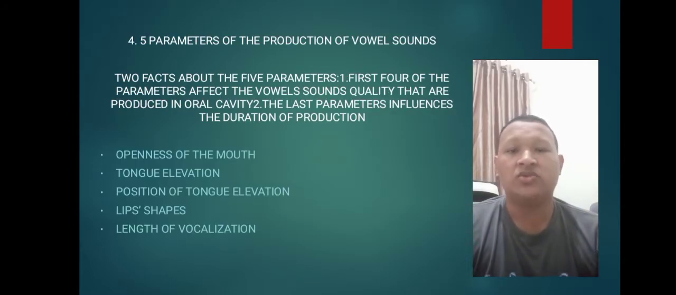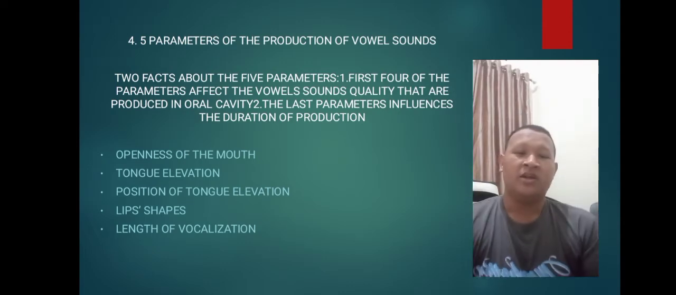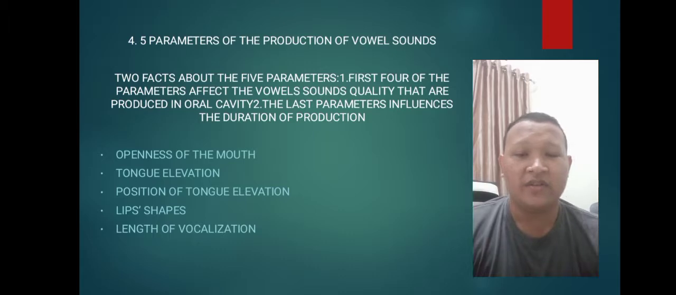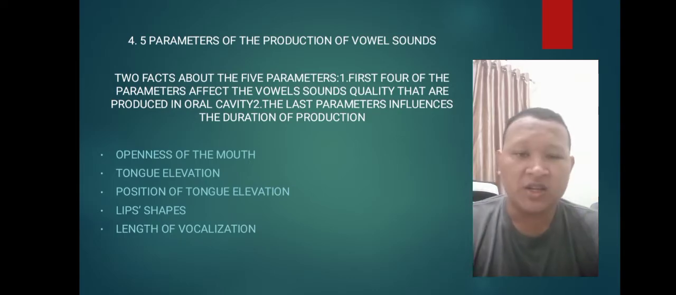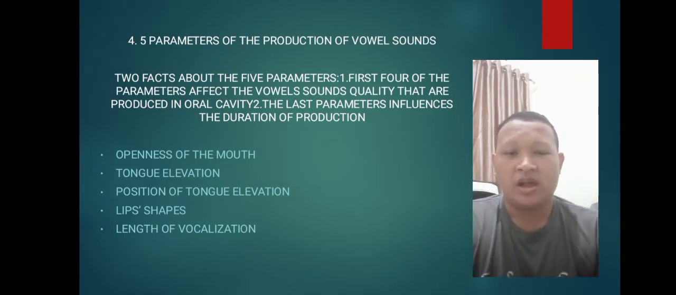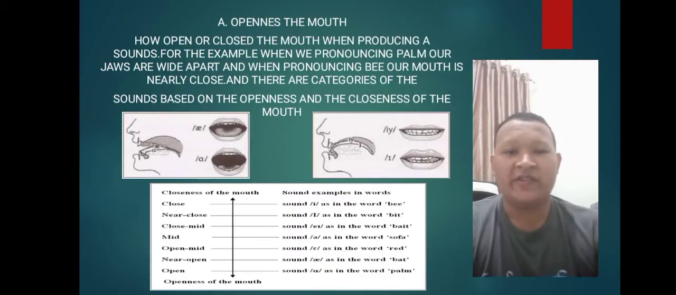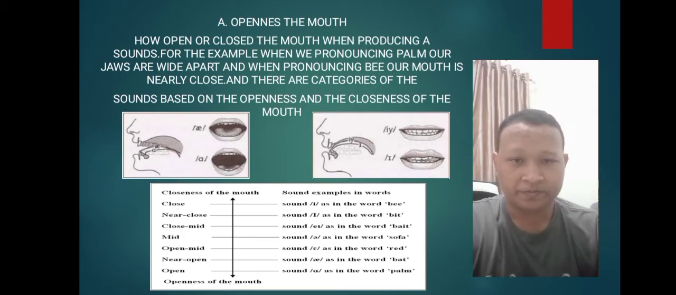And that brings us to the fourth point, that is 5 parameters of the production of vowel sounds. 2 facts about the 5 parameters. First is the first 4 parameters affect the vowel sound quality that is produced in the oral cavity. And the second fact is the last parameter influences the duration of production. And now we head into the 5 parameters of the production of vowel sounds.